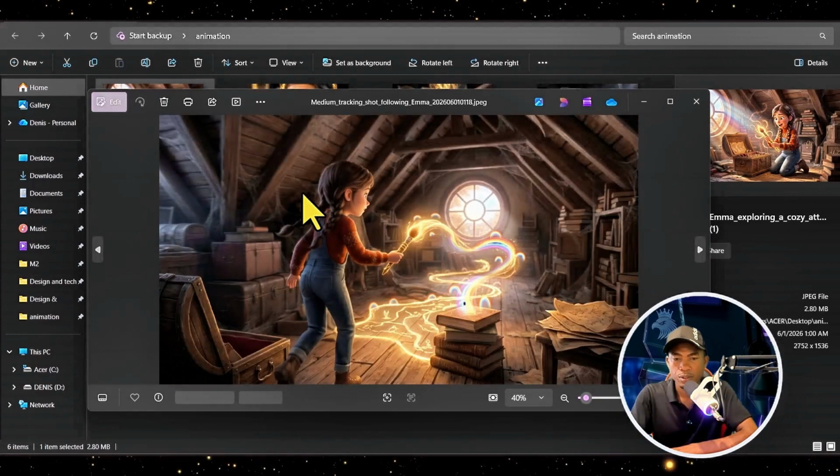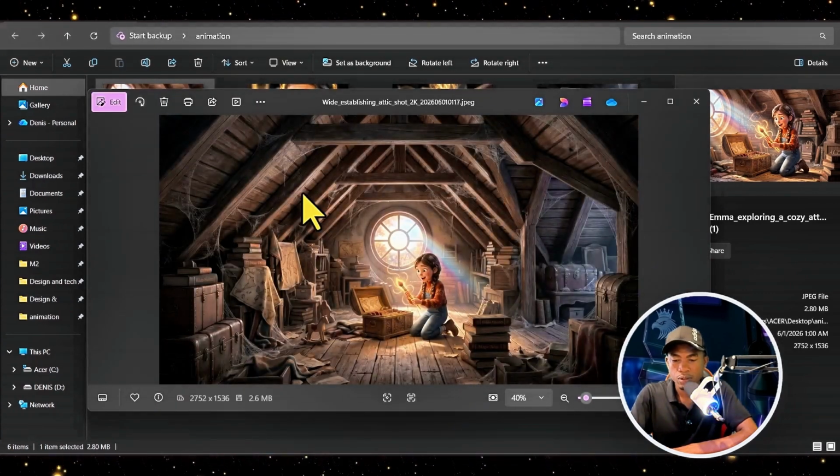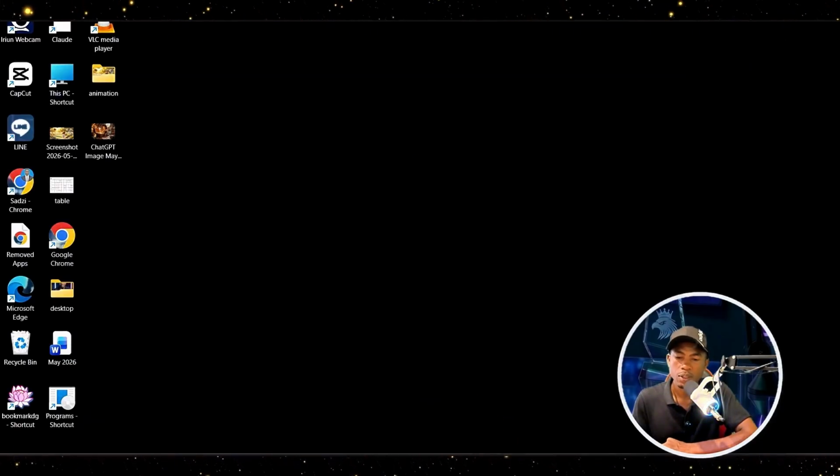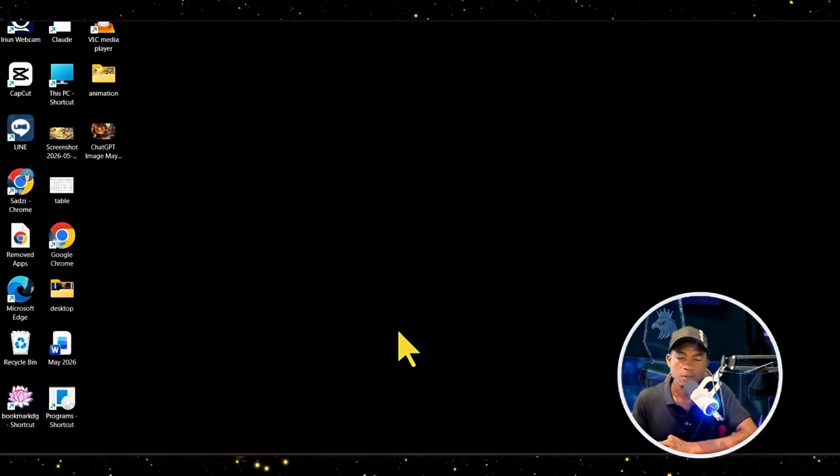Okay, so here are our 6 images we are going to use to generate the videos for scene 1. I'll continue to generate the scenes for 2, 3 up to scene 8. So I'm going to fast forward this video so that we move to the video generation.